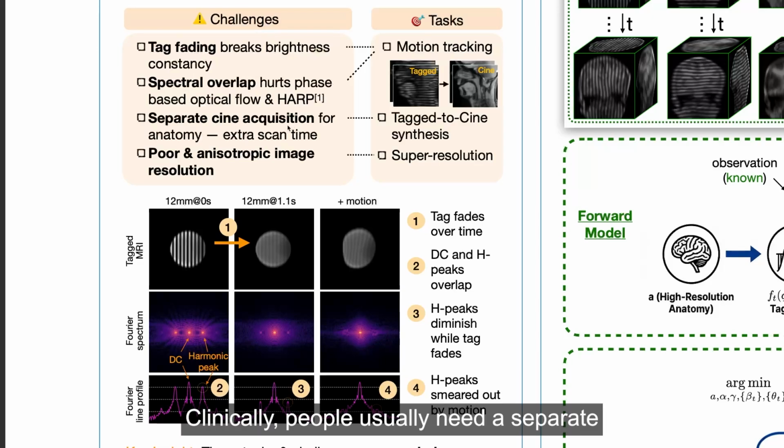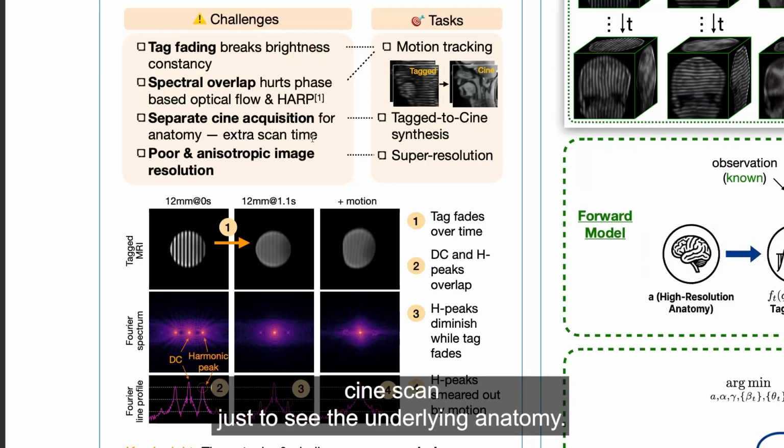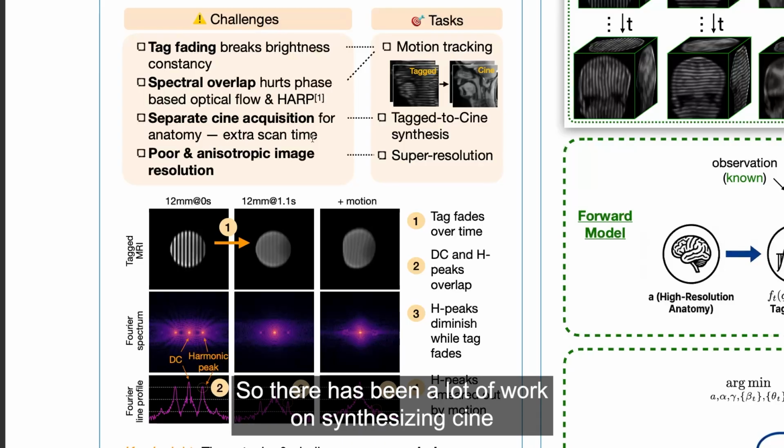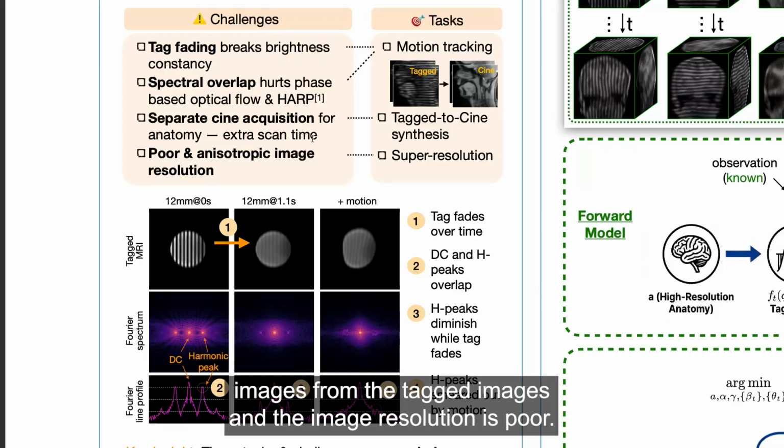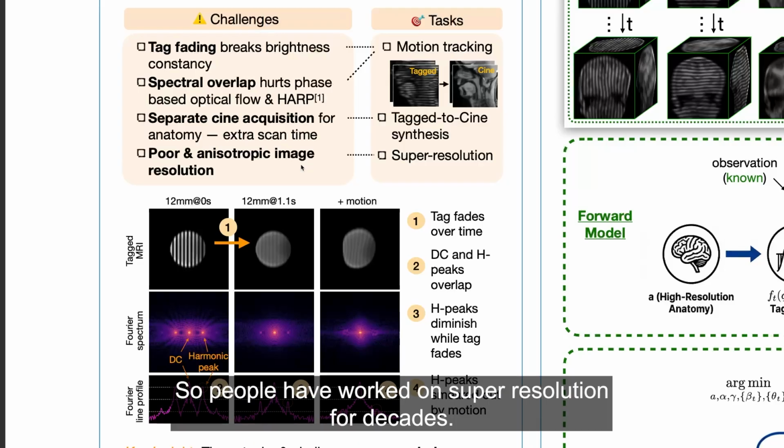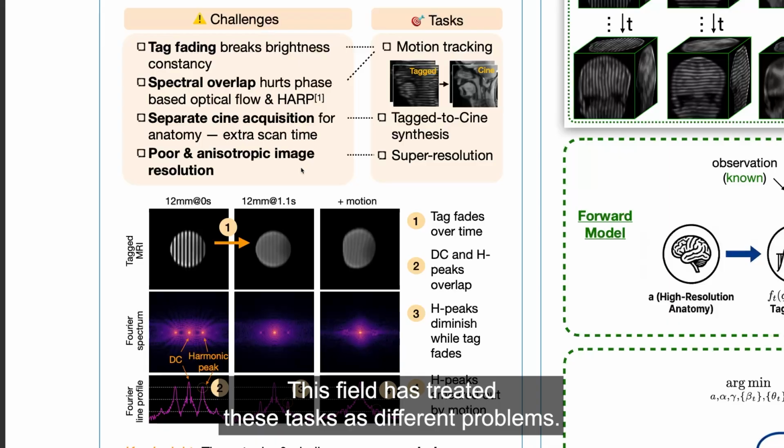Clinically, people usually need a separate cine scan just to see the underlying anatomy, so there has been a lot of work on synthesizing the cine images from the tagged images. And the image resolution is poor, so people have worked on super resolution. For decades, this field has treated these tasks as different problems.